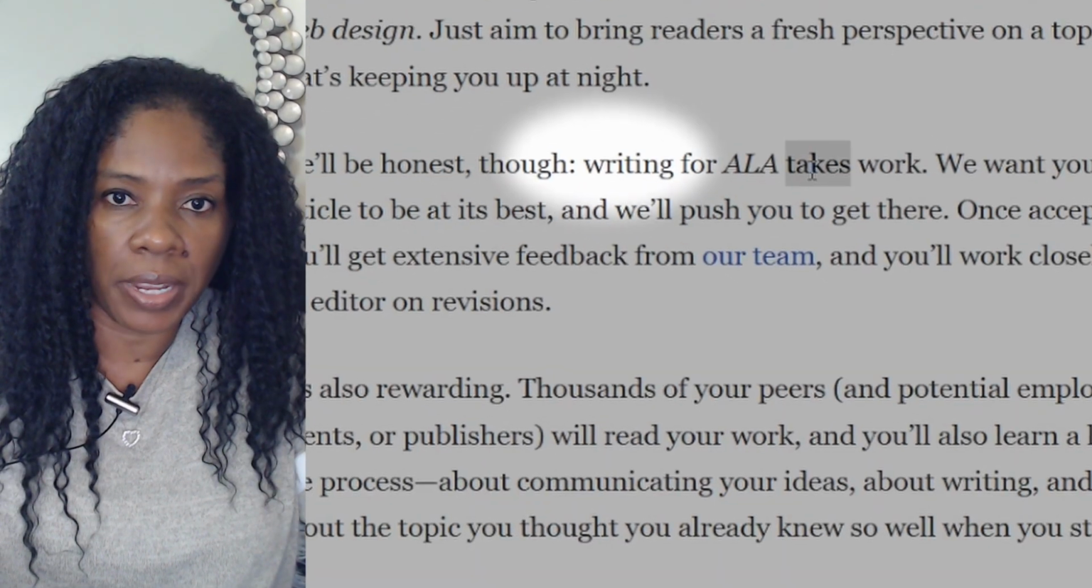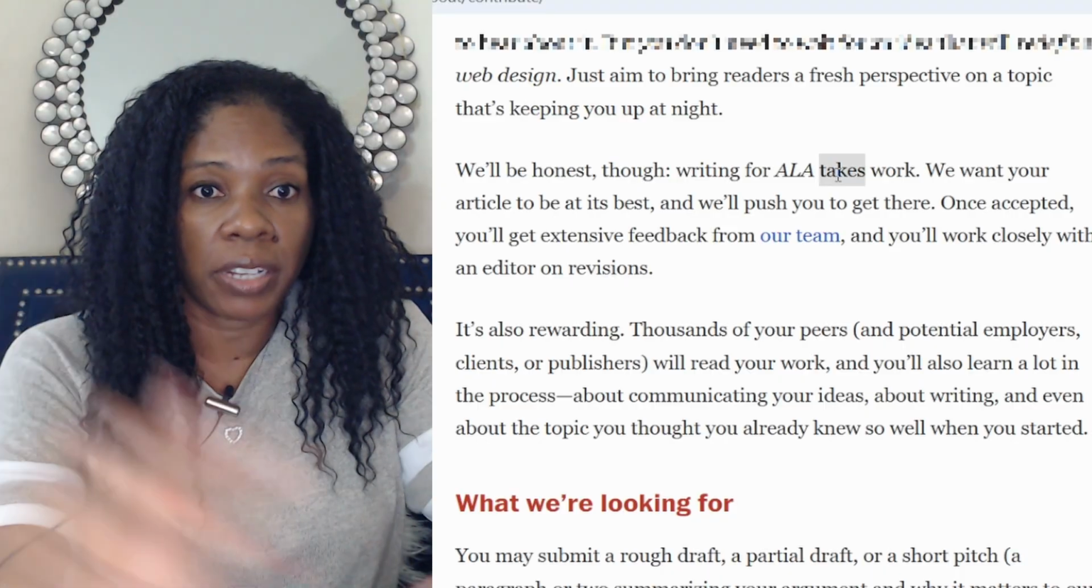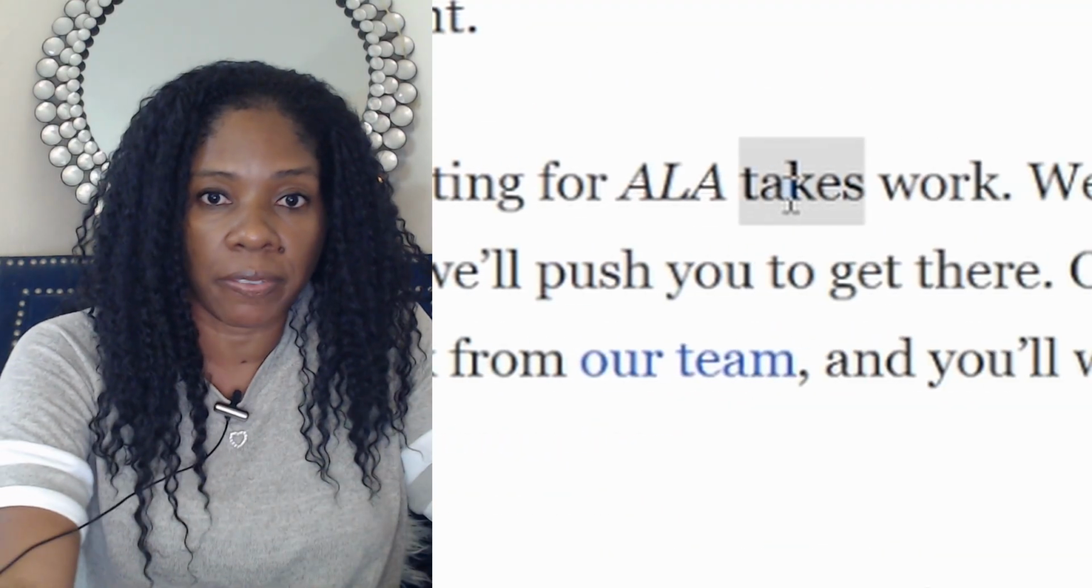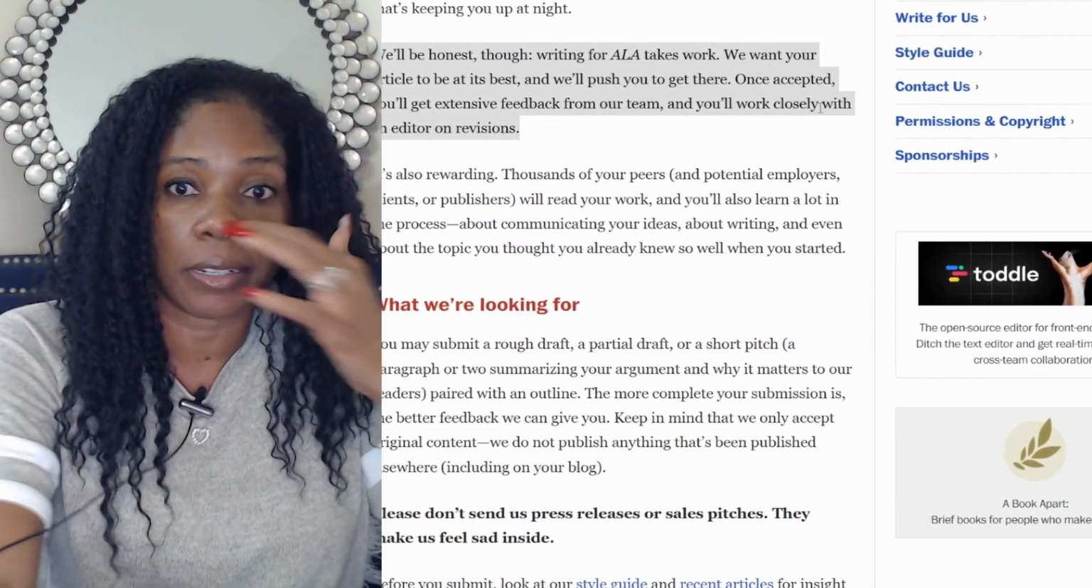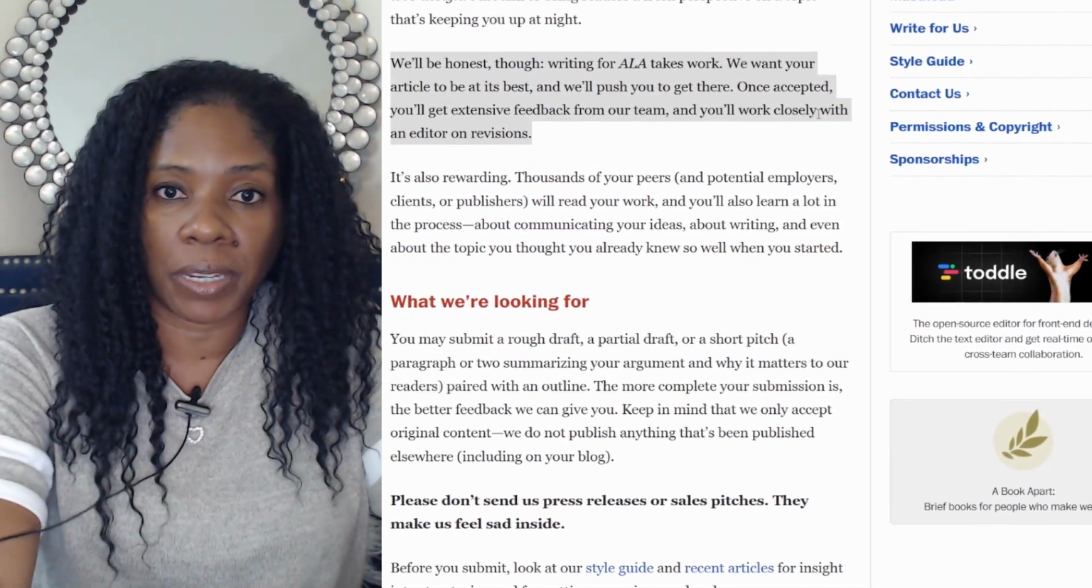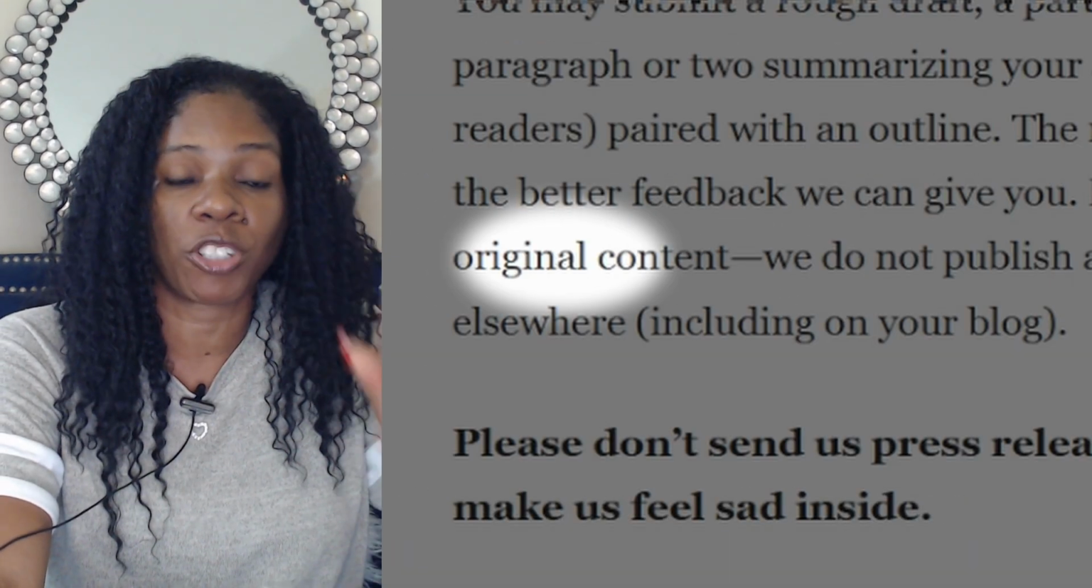We'll be honest, writing for ALA takes work. I thought it was easy. We want your article to be at its best. We'll push you to get there. Once accepted, so there is an amount of work involved. Then you have to be accepted. So you don't just get paid, grab an article, spin bot it, and then get paid. Keep in mind that we only accept original content.